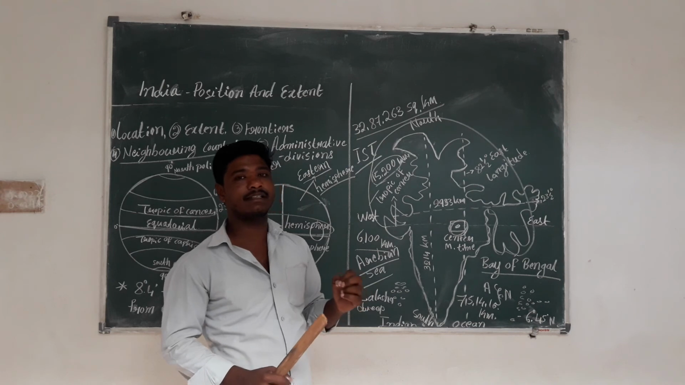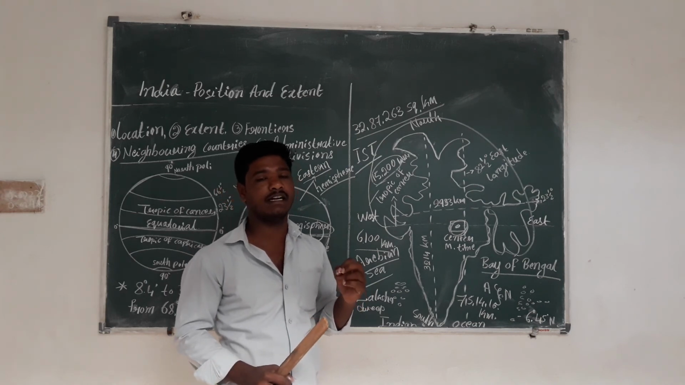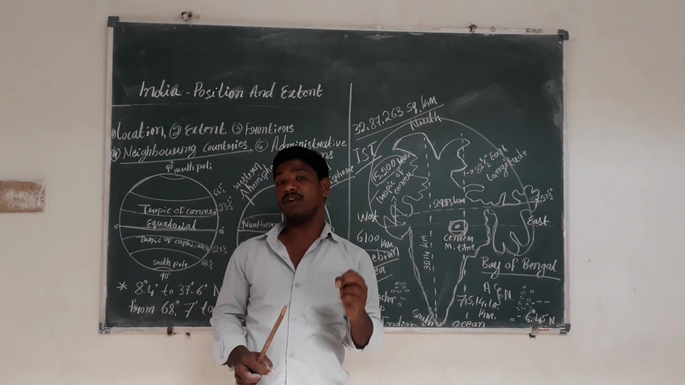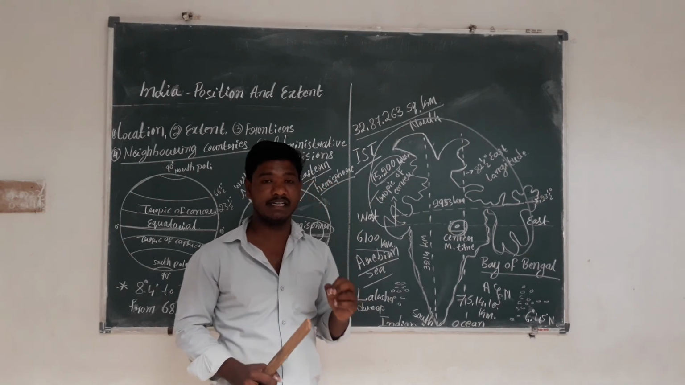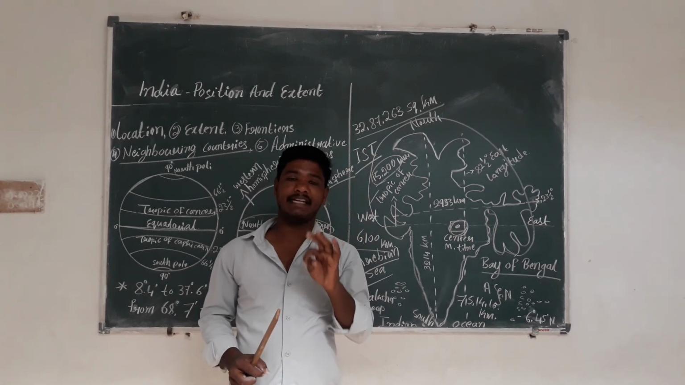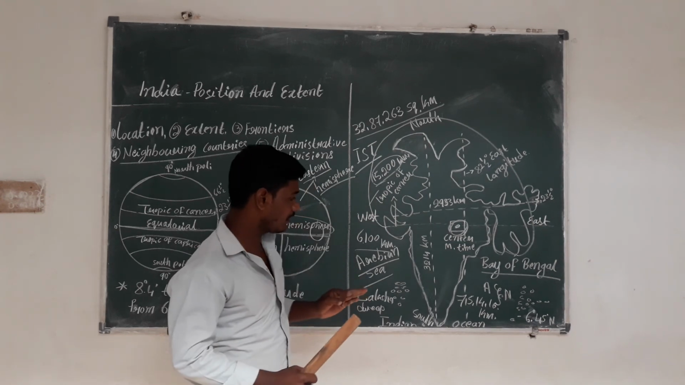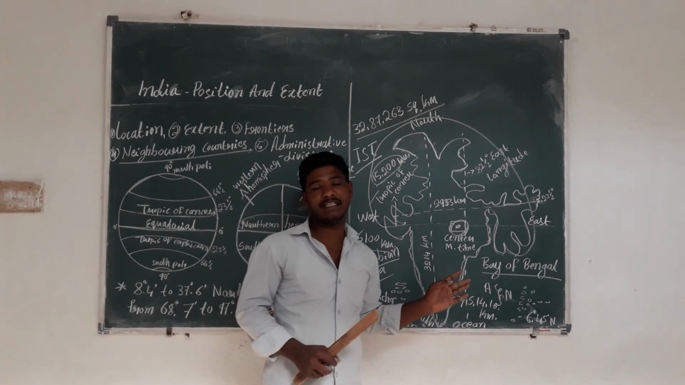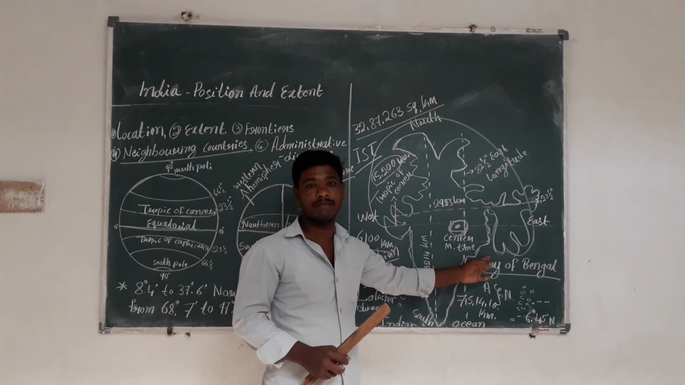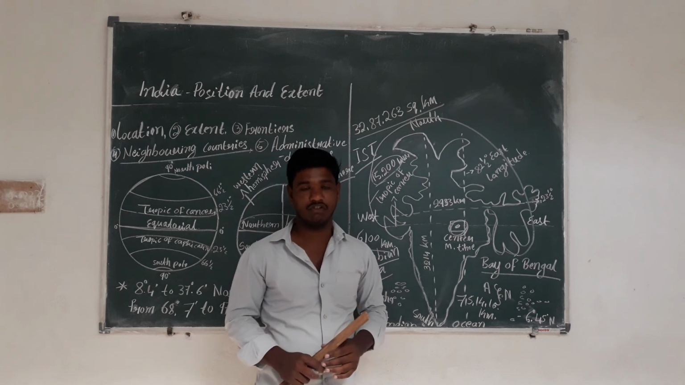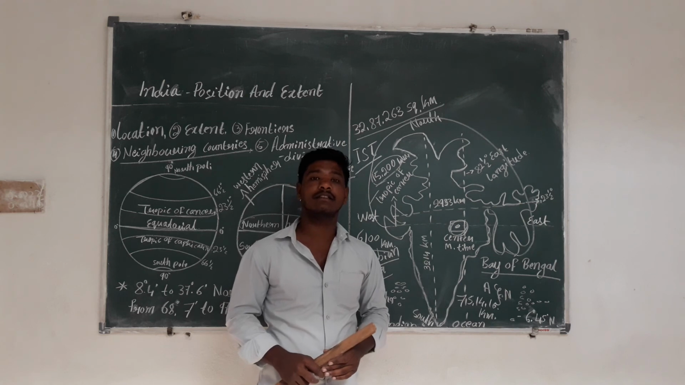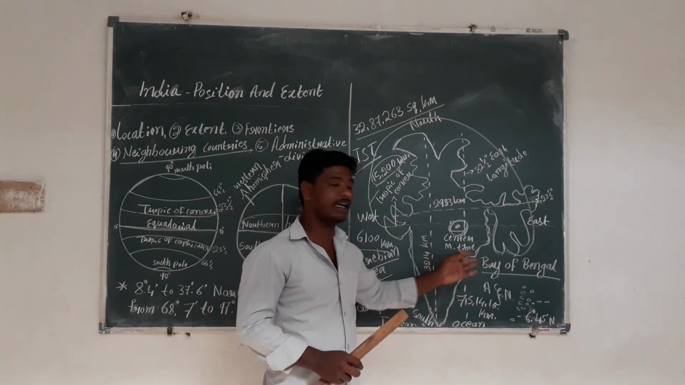The shortest boundary with our India, which country? The shortest boundary with our country is Afghanistan. It has only 80 kilometers. And next, the longest boundary with our India is Bangladesh, 4,093 kilometers along with India.